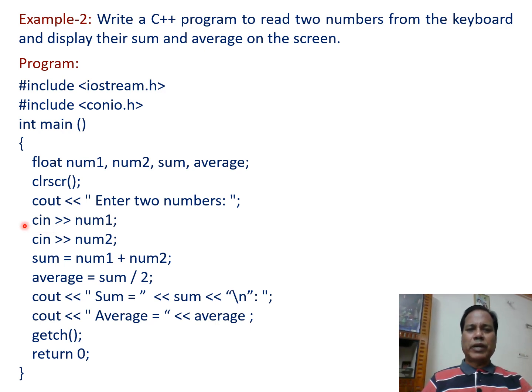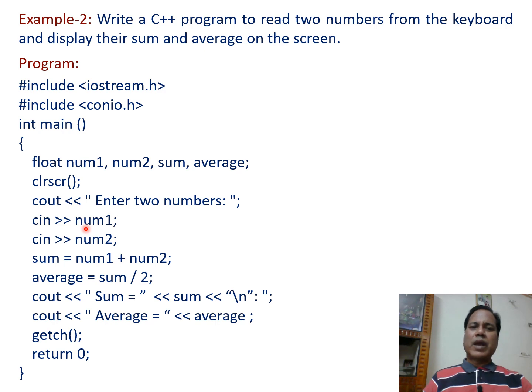So the statement with cin, extraction operator, num1; this statement takes the first number and stores it in the right side variable num1, and the second number is stored in the right side variable num2.